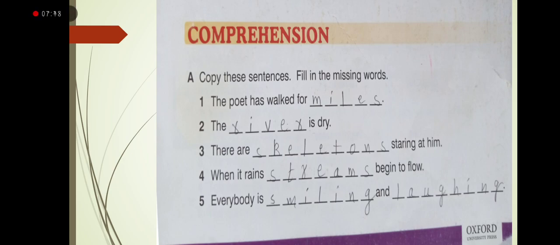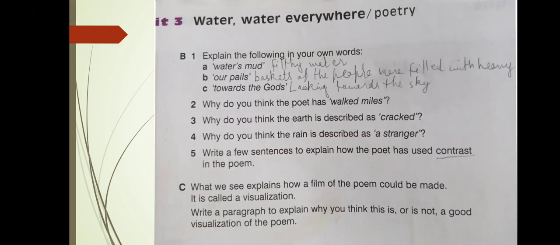So now let's start our exercise. It's comprehension. Part A. Copy these sentences and fill in the missing words. The poet has walked from dash to dash. You already know how to do it. Complete it in your books. The dash is dry. There are dash staring at him. When it rains, dash begin to flow. Everybody is dash and dash. So this is all about filling in the missing words.